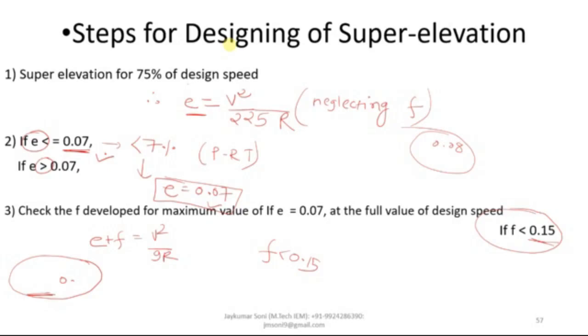The allowable speed will be denoted as VA, and it can be calculated by the equation E plus F is equal to V square by GR, in which you will put the value of E as 0.07, F as 0.15, and the value of G as 9.81. The value of R will be given, you will put the same value, but you will not consider the given value of V, and you will calculate the value of VA, which is known as the allowable or restricted speed.